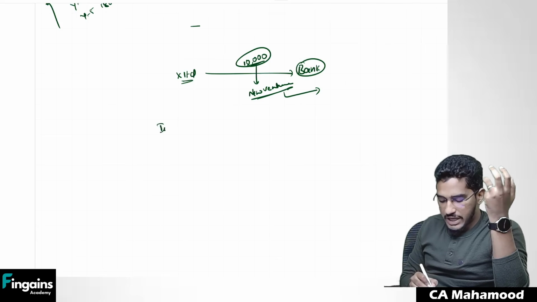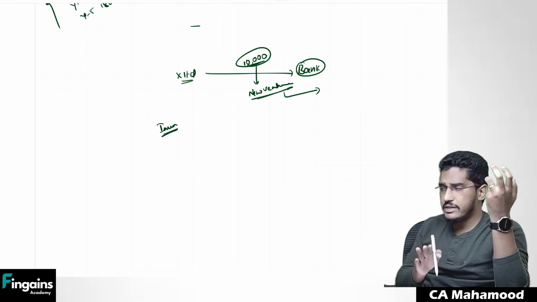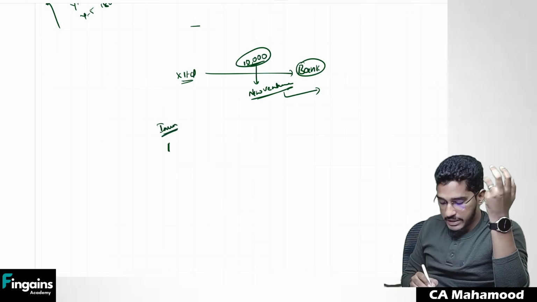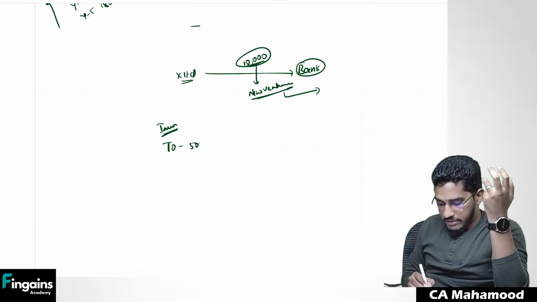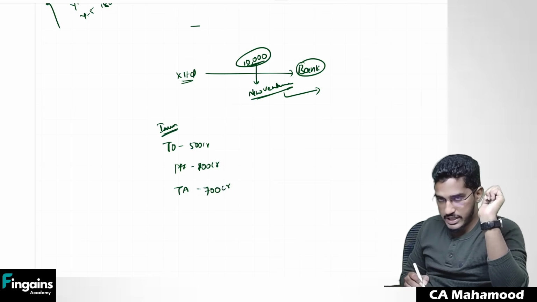I will tell you the immediate financial year's data. In the year which has just now completed, the data is something like this. The turnover of the company was 500 crore rupees. The profits of the company were 100 crore rupees, and total assets are somewhere around 700 crore rupees. This is what actually has taken place.